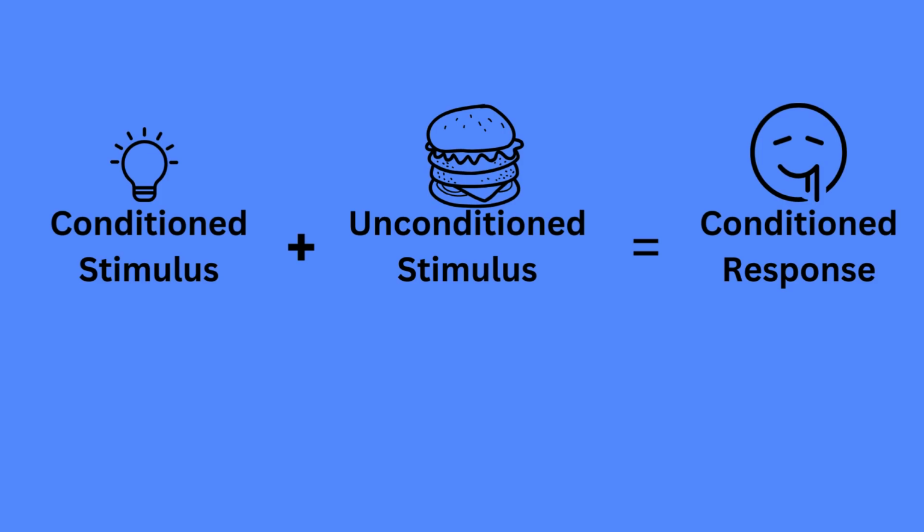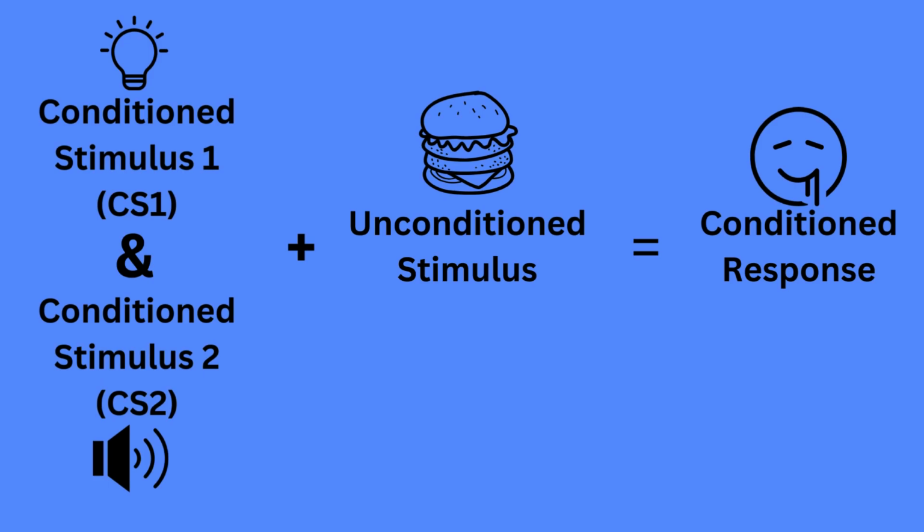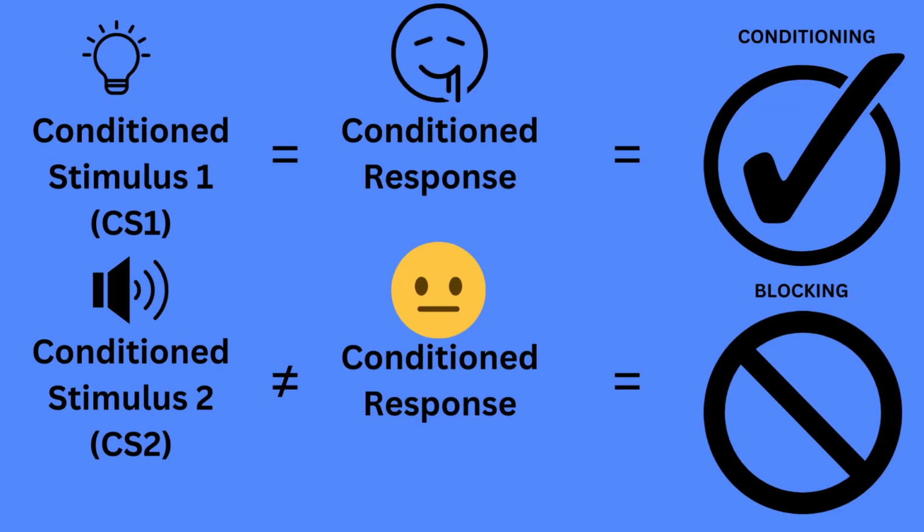Similarly, if we have already paired a conditioned stimulus with an unconditioned stimulus and then try to compound stimuli to have a second conditioned stimulus elicit the conditioned response, blocking may also occur.